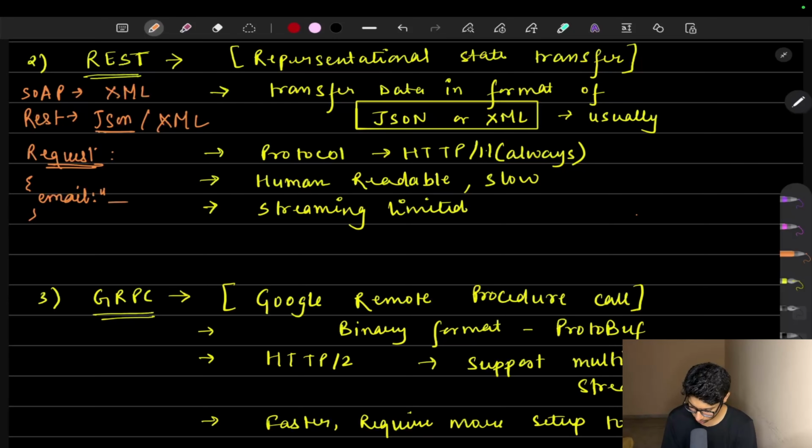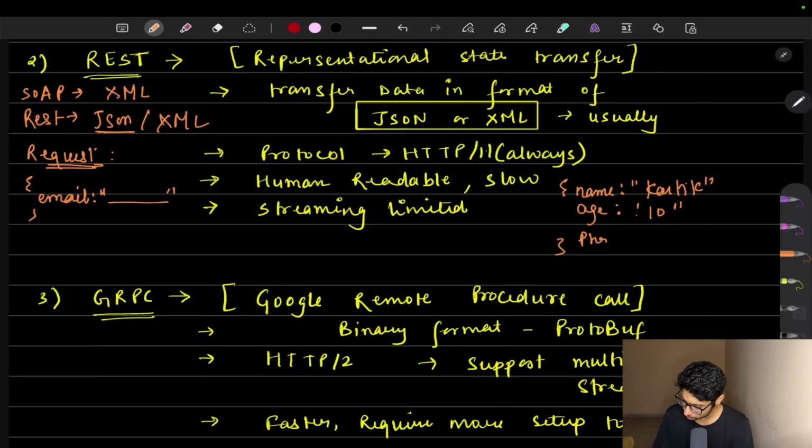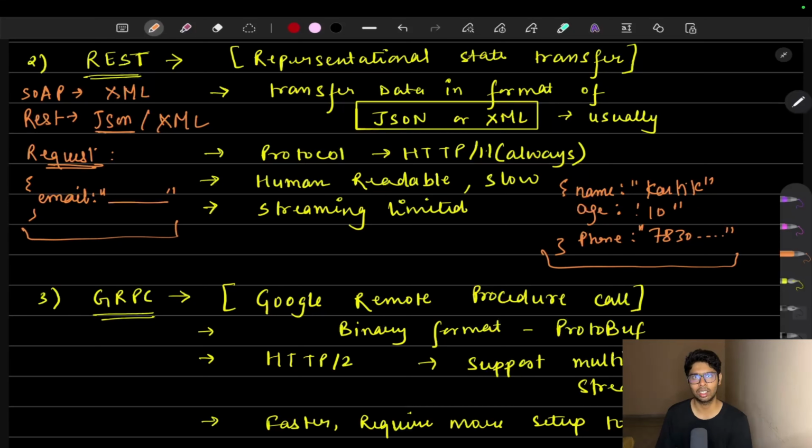That is anything, and we are sending back a response. In the response, I'll just write it down here, and the response is going to be like name, age, 10, and phone number. Okay, so this is the request that we usually send in the JSON, and this is the response that we always get. Now let's understand how much space this particular JSON is taking.